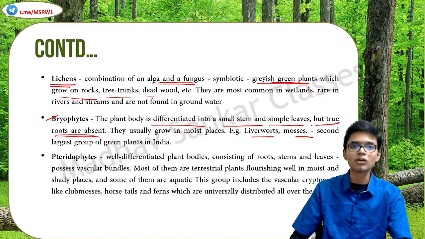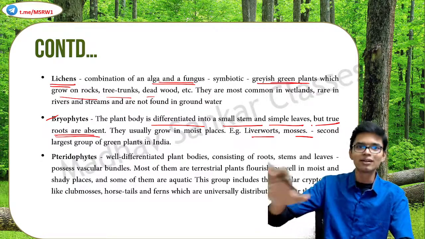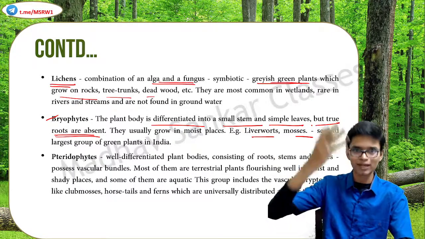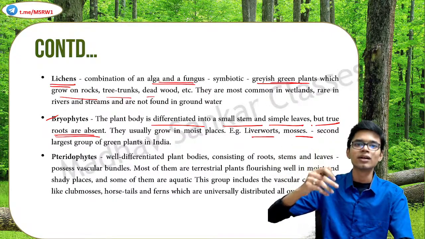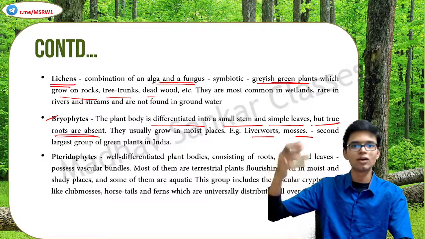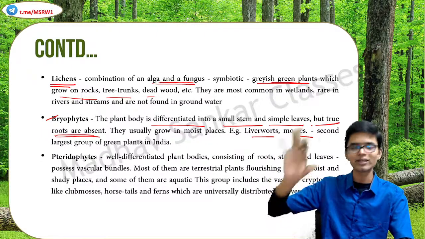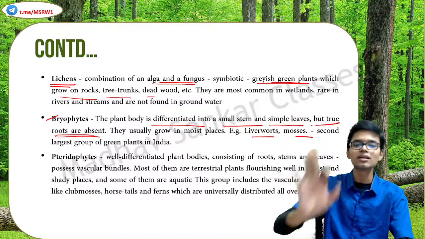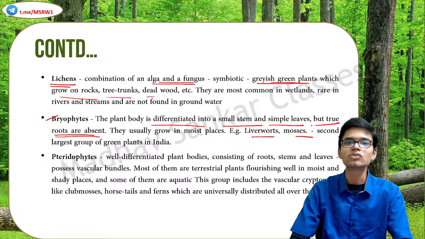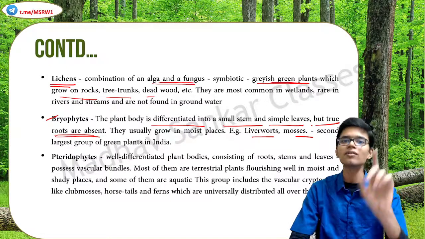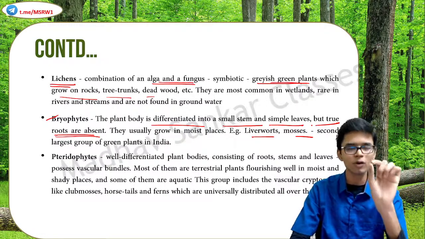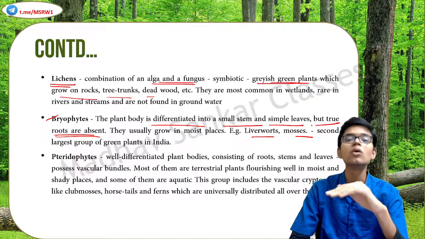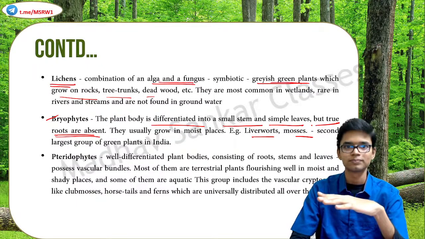Okay, think about it. Mosses. You can see that green moss that's spread in your house and all. If you look into very old houses, if the area is very moist, you can see a green coloration. This is basically mosses, which is actually a bryophyte. They have small leaves, a small stem, but no actual root.